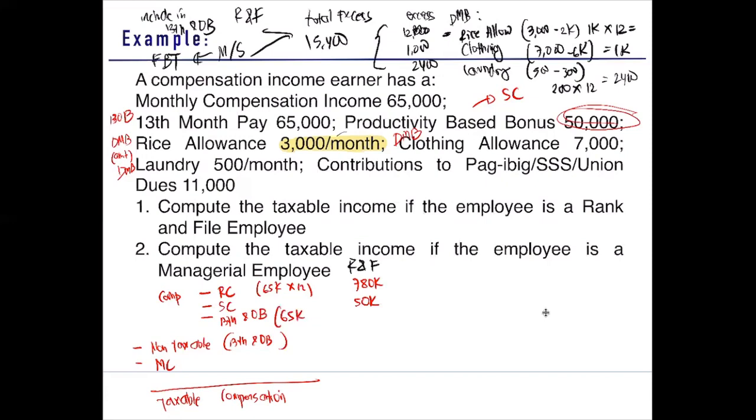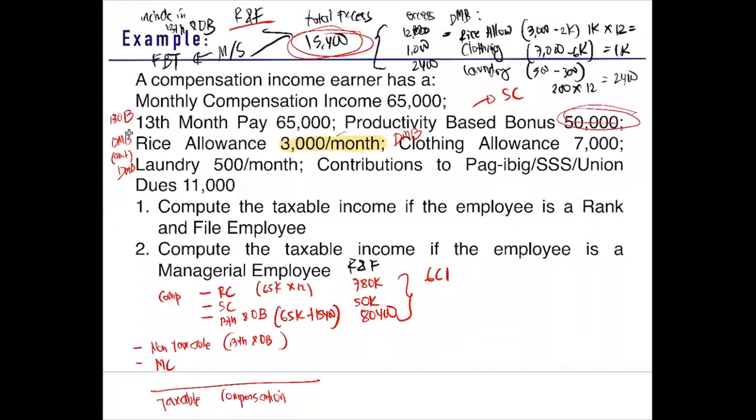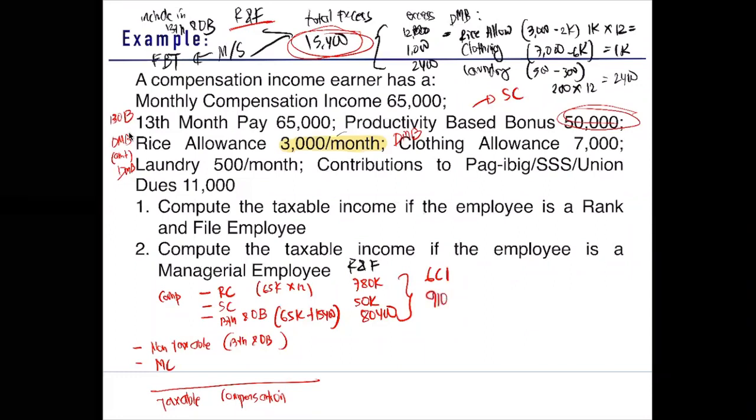Tapos, sabi natin, pagka rank and file, isasama natin yung total excess ng de minimis benefit sa 13th and other benefits. So this is 80,400. So how much is our gross compensation income? 780,000 plus 50,000 plus 80,400 will give us 910,400.